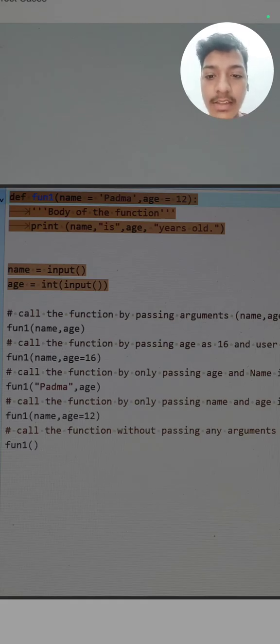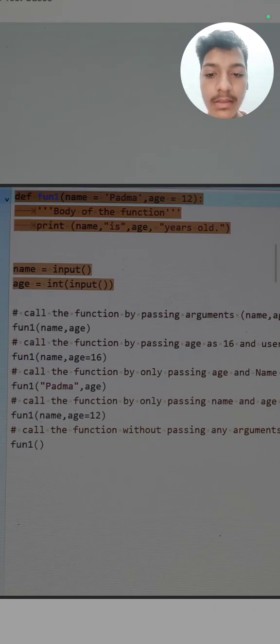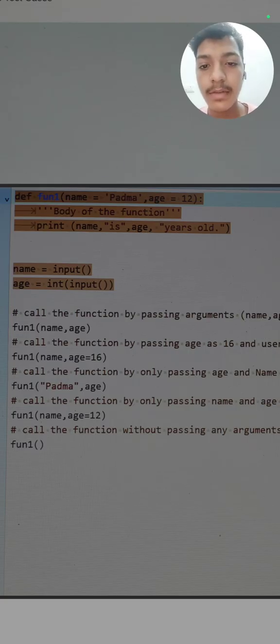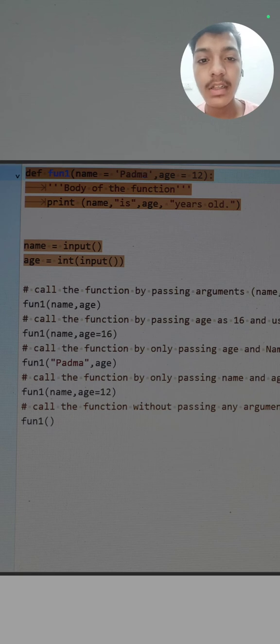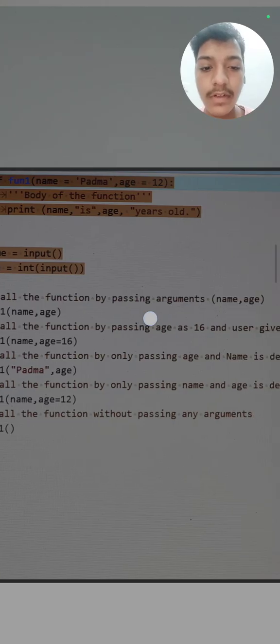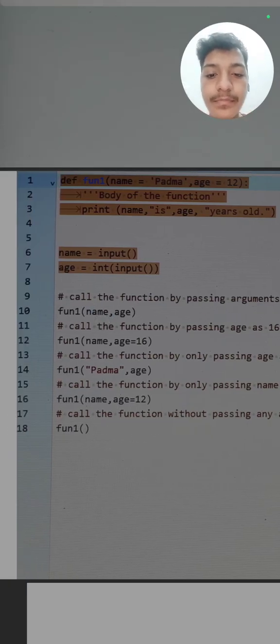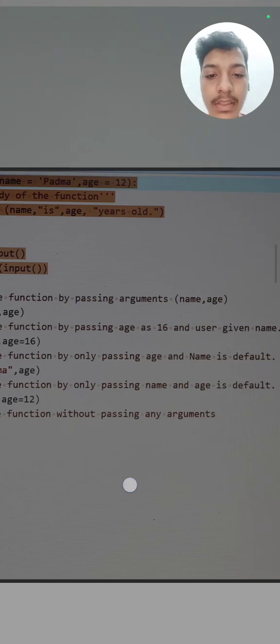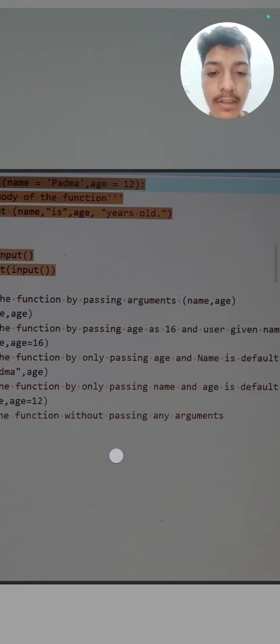The first command says that we have to call the function by passing the arguments name comma age. So these are the default parameters and these are the default arguments, but these are not default, we have taken them as input from the user. So we will call function 1, then pass the arguments name comma age. Then we have to call the function by passing age as 16 and the user given name.